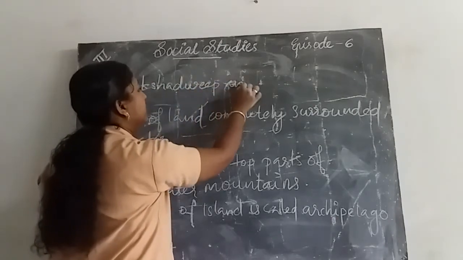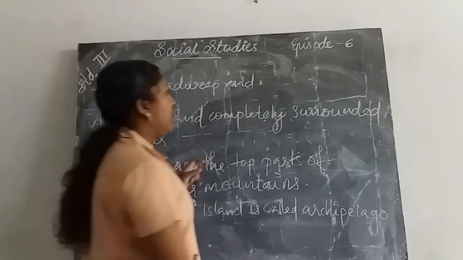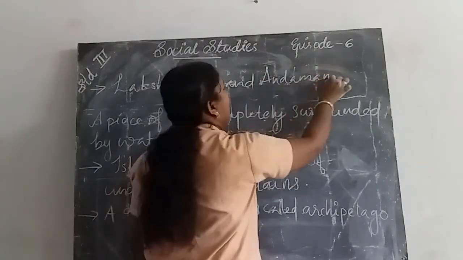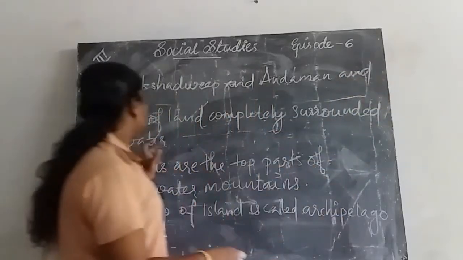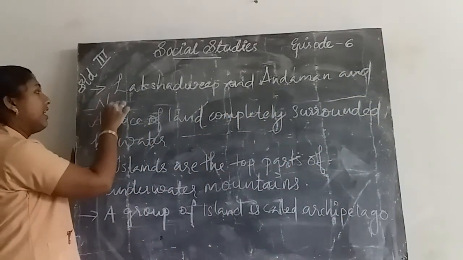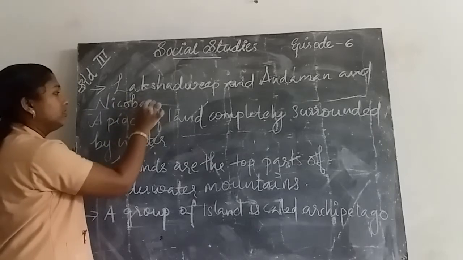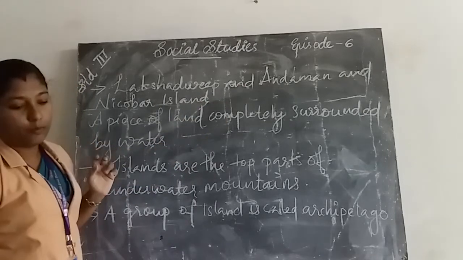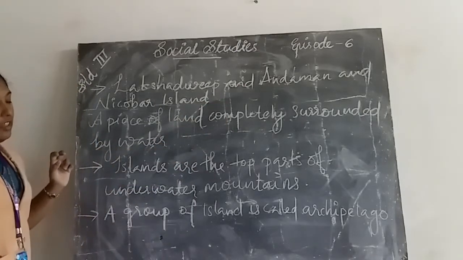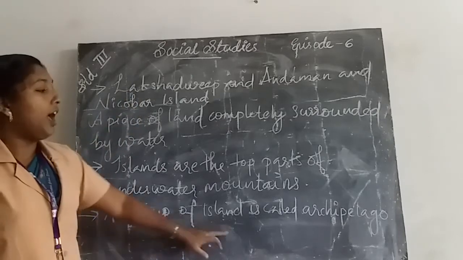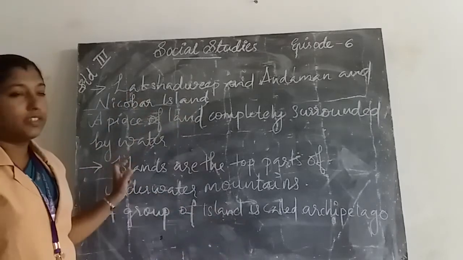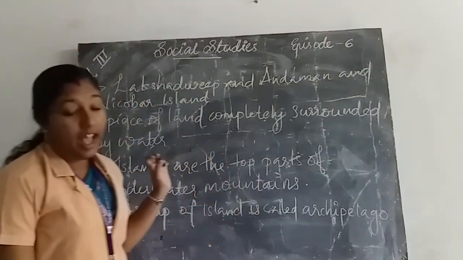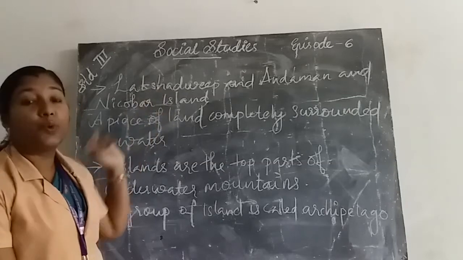Lakshadweep and Andaman and Nicobar Islands. These islands are archipelagos, because an archipelago is a group of islands.